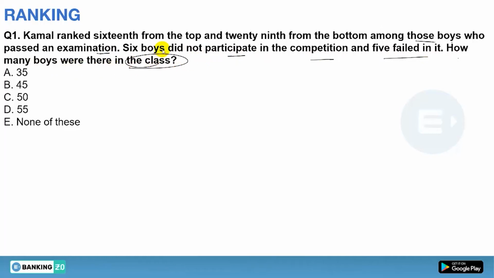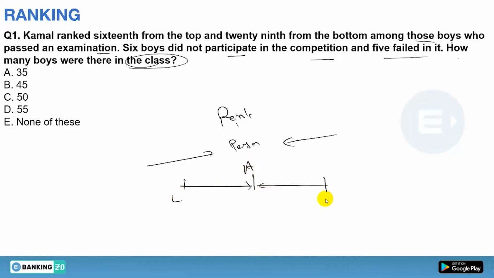Now suppose whenever the rank or position of a single person is given from two sides, that is from the left or right or from the top or bottom, what you have to do to count the total number? So whenever the position of a person is given, suppose this is A and this is the left hand, this is the right hand. So if from the left A is suppose 17th and from the right suppose A is 29th, just suppose.